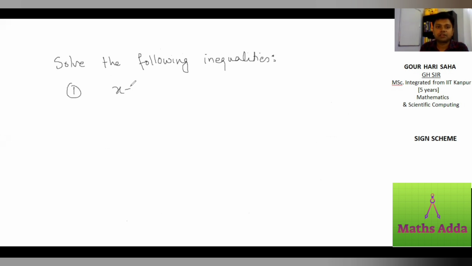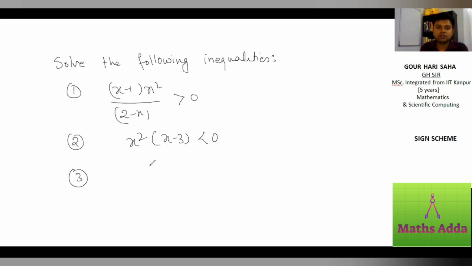First one is x minus 1 into x squared by 2 minus x greater than 0. Second one is x squared into x minus 3 less than 0. Third one is 1 by x is greater than 4x.